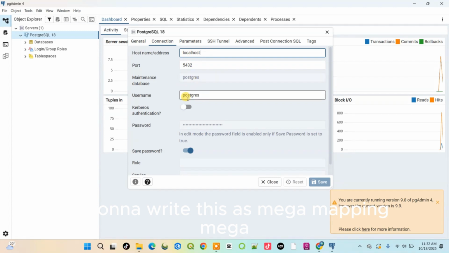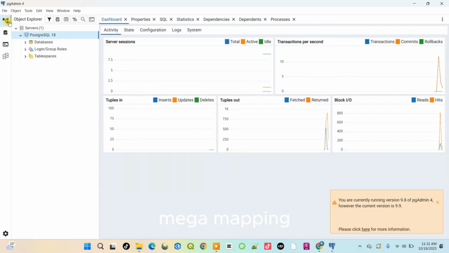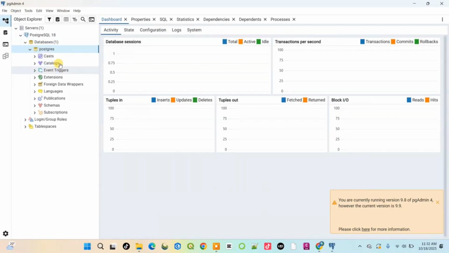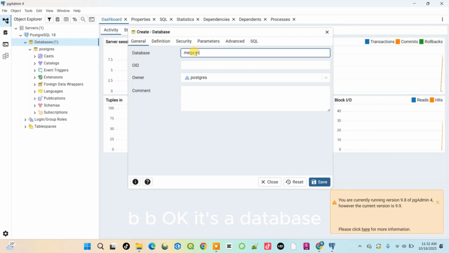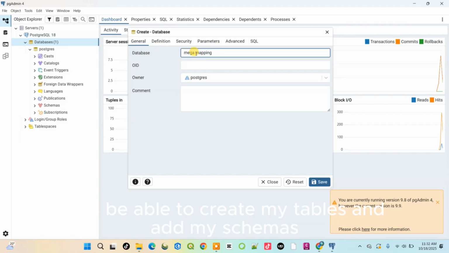I'm going to write this as mega mapping test db. Okay, it's a database. Then I'm going to save this, and you can see I have now mega mapping test database already created. I can create my tables and add my schemas right here.